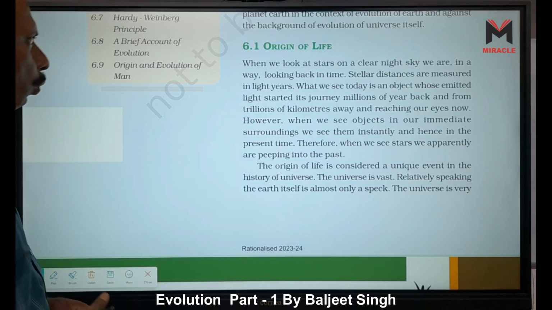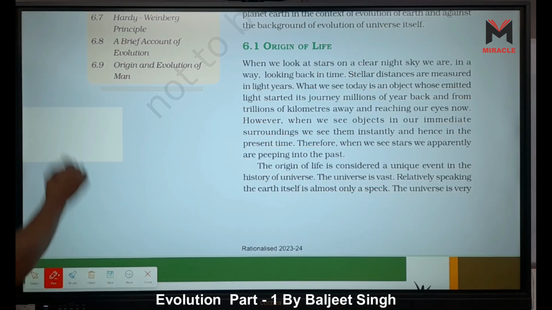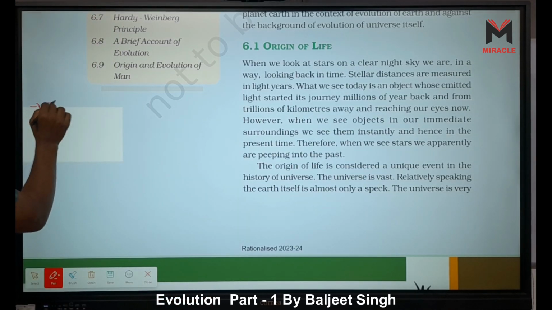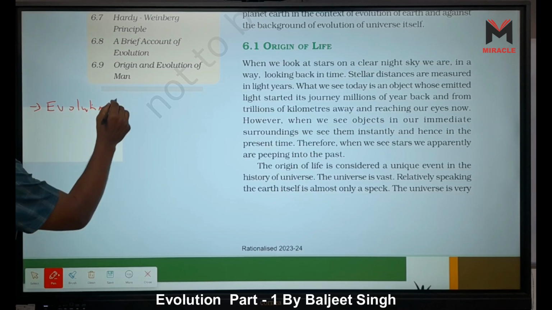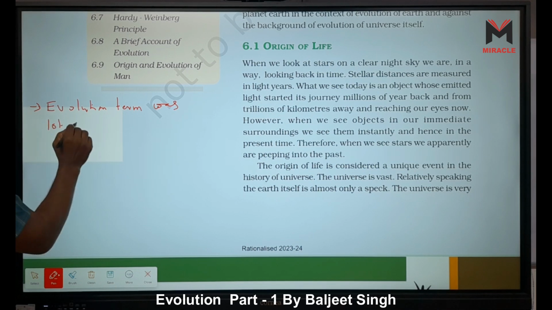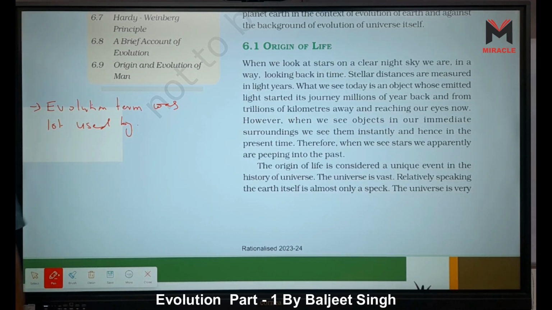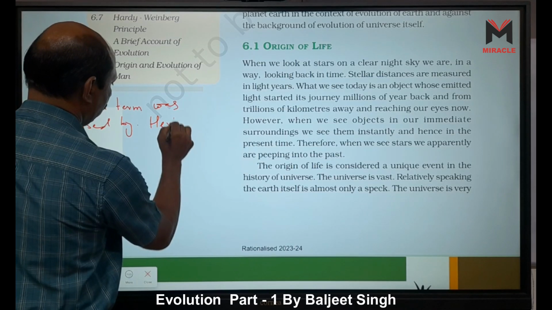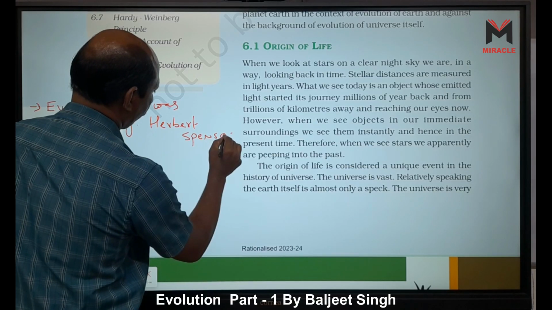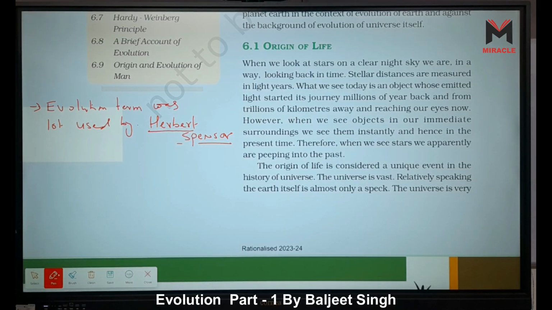Now, first question: who first used the term evolution? Who used this term evolution very first? It is Herbert Spencer. Herbert Spencer first used this term evolution, right?